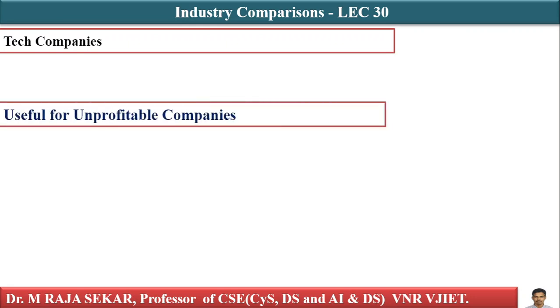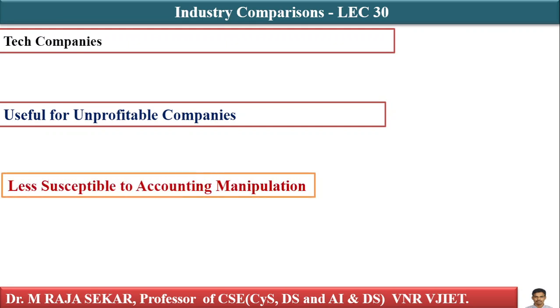If you observe the P by S ratio, retail and manufacturing companies typically have a lower P by S ratio. For that matter, you can check Apple's P by S ratio, Tesla's P by S ratio, Walmart's P by S ratio, like that.